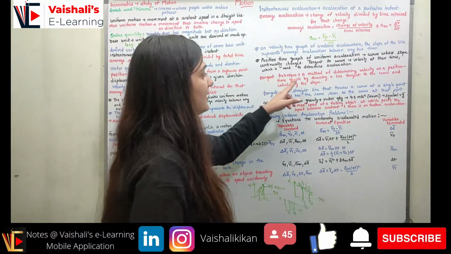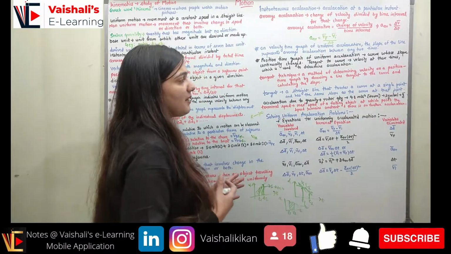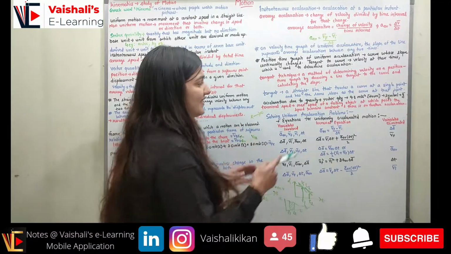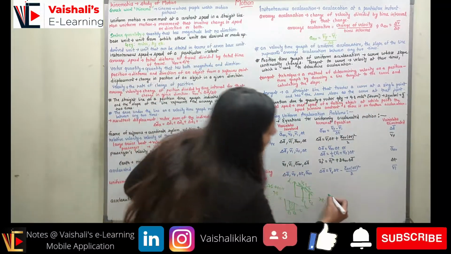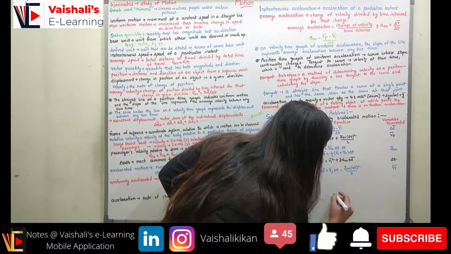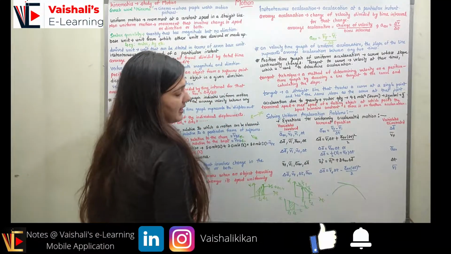So the tangent technique is a method to determine velocity on a position-time graph with the help of the tangent on that curve. Now what is the tangent? A tangent is a straight line that touches the curve only at a single point, right? If I have a curve, a tangent will be touching this curve at only a single point. So let's suppose this is a curve, I want to draw a tangent, so the tangent would be like this.